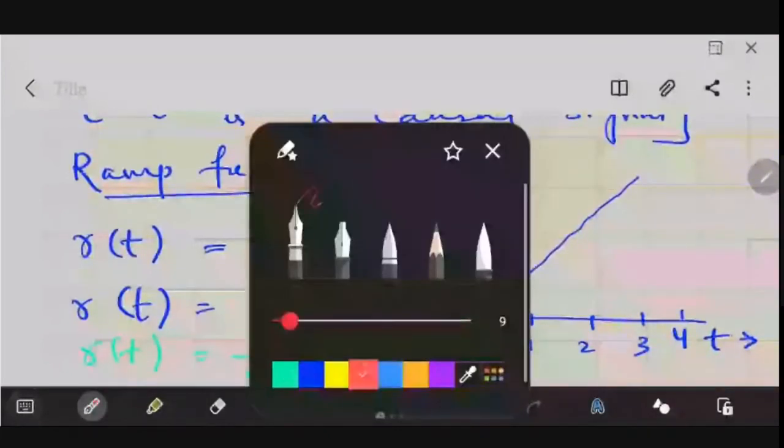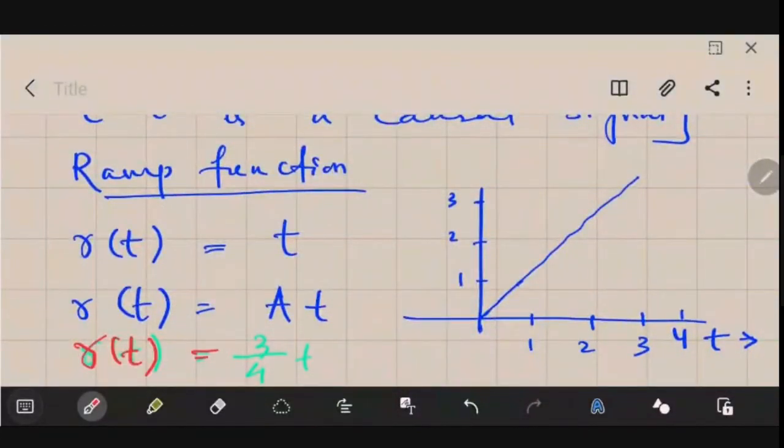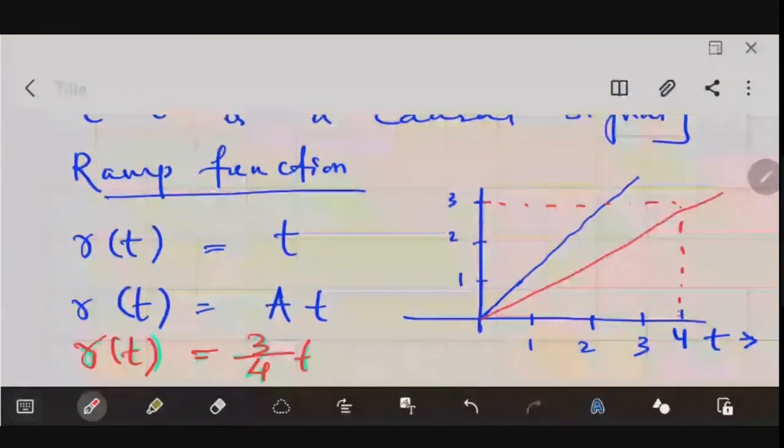Let me use some other color. So you have to have the slope like that, 3 here and 4 here. So this signal will look like this. In this way you could draw it. So the ramp signal is like this, that I have shown you here.